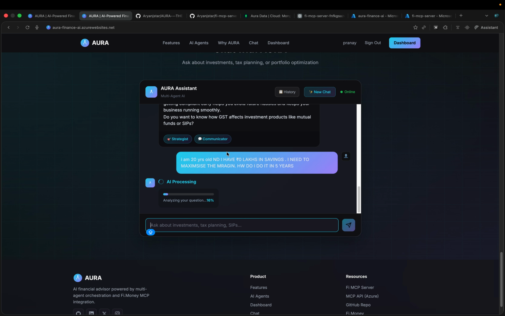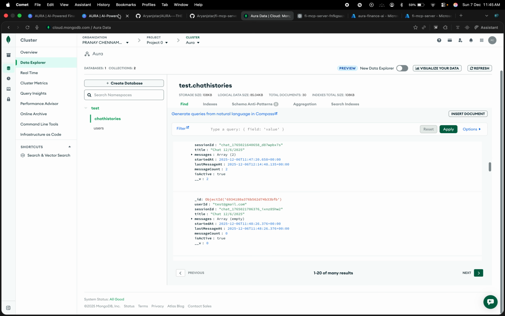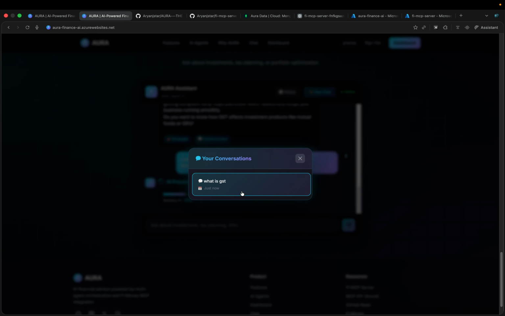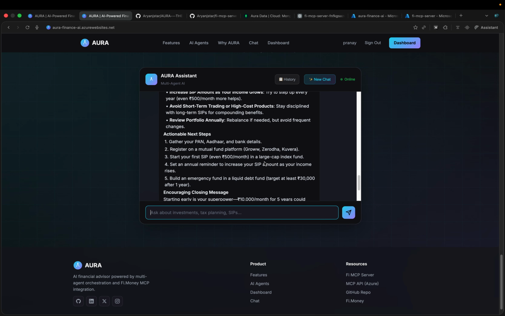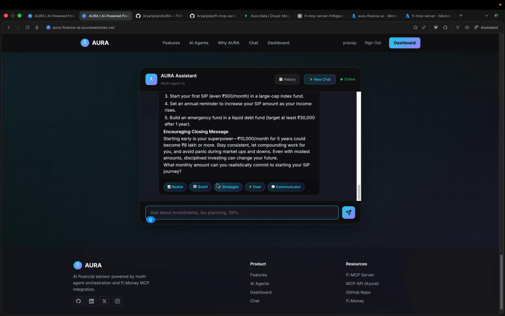While it takes the time, this entire chat section will be stored in the section of chat histories under the cluster that you have created. Since we initiated a conversation here with the starting question, what is GST, the chat session will be created with that name and the history stored. Once you log out and log in again with your own credentials, further chat sessions will be stored as multiple sessions in the chat section. Since there is mathematics and accurate calculations with percentages, all agents have been involved.